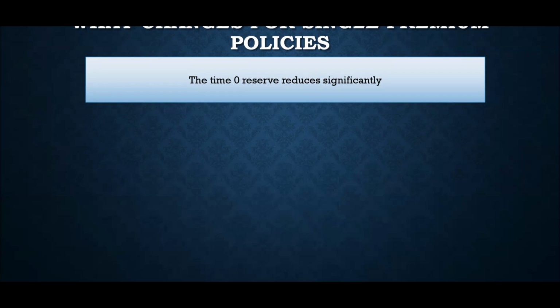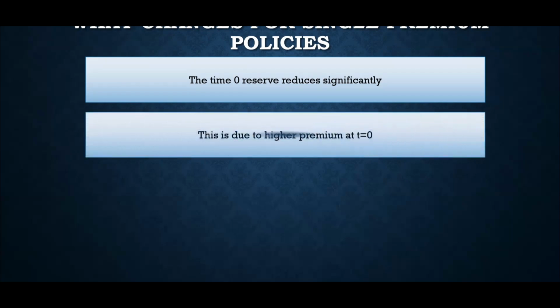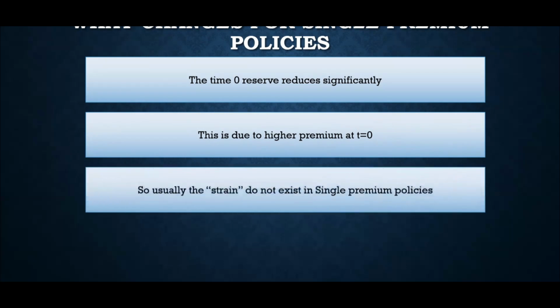So in that case, the premium can be so significant, right? Because, and obviously we have already discussed this, the reserve reduces because of the higher premium at t equal to 0, right? And that is why usually strain may not exist in a single premium policy as well. It can also be a gain, right? Instead of strain, it can also be a new business gain. However,